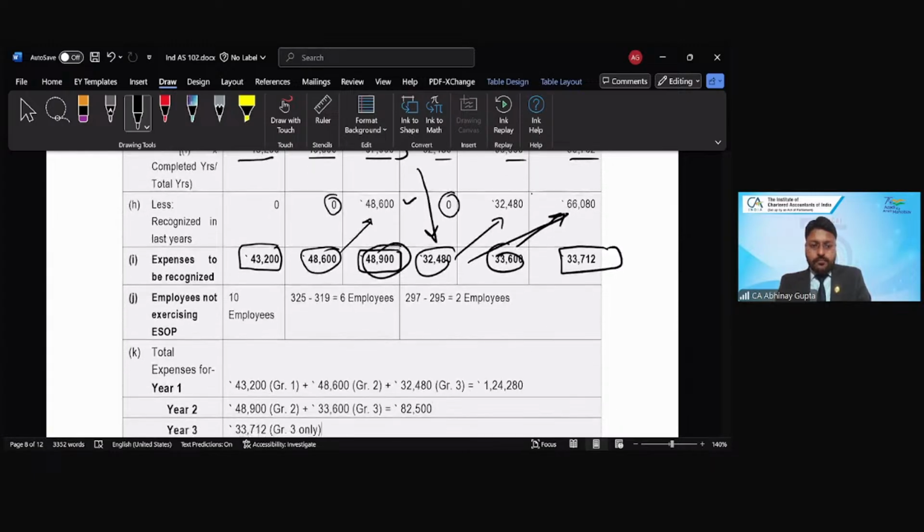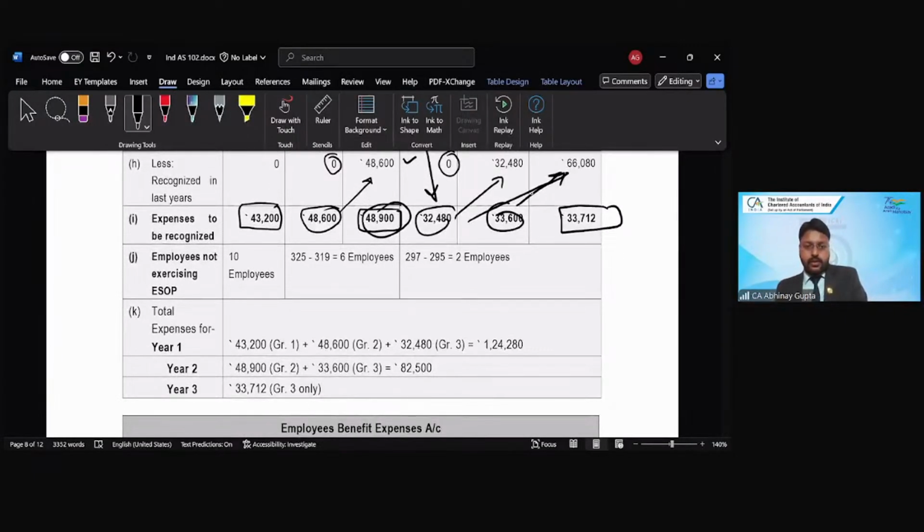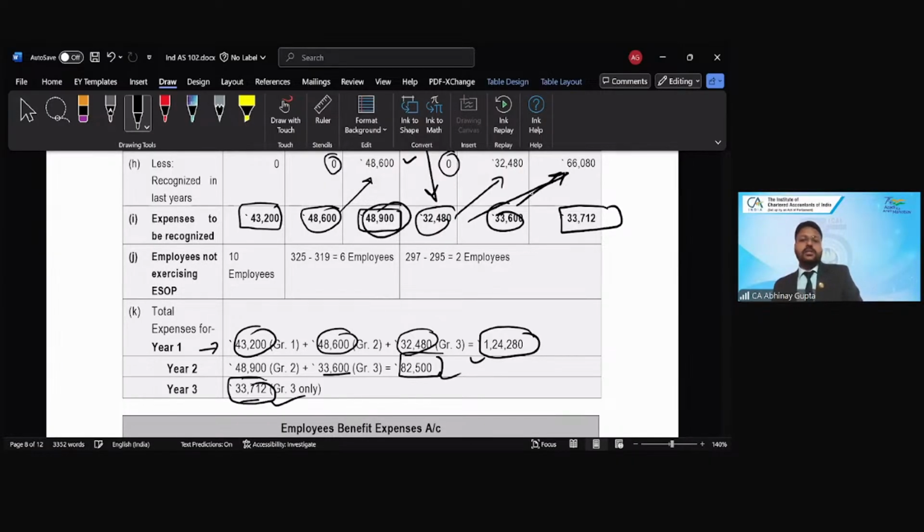So if I need to come up with that, how will I calculate? For year 1, group 1 43,200, group 2 48,600, and group 3 32,480. For year 2, there is nothing in group 1 because everything is recognized in group 1 in year 1 itself. So 48,900 plus 33, and in group 3 there is third year expense as well. So this would give me the total amount of expenditure for these 3 years, right? And once I get these 3 amounts, I will simply be able to pass the journal entry.